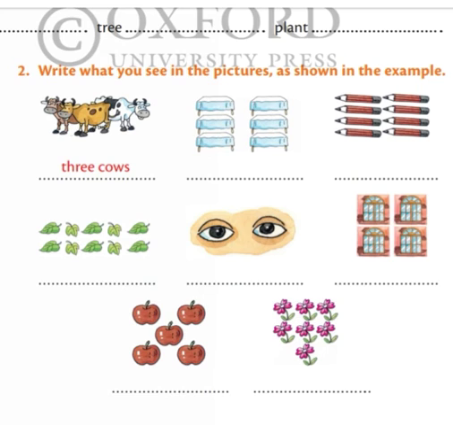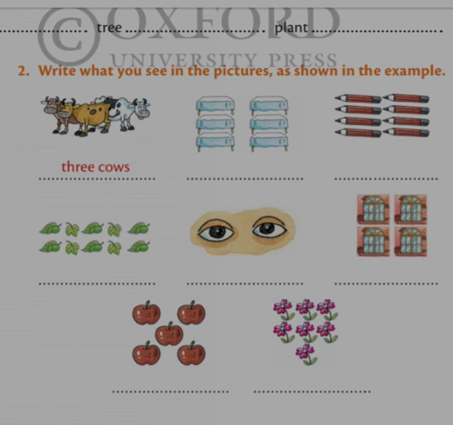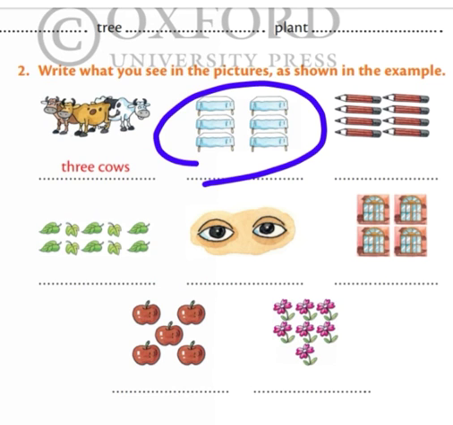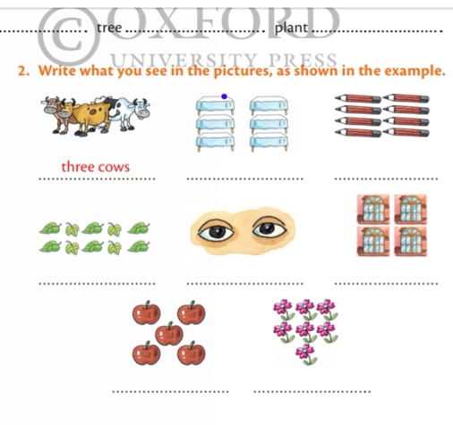What is this? This is a bed. Yes, what are these? These are tables. So let's count how many tables there are. 1, 2, 3, 4, 5, 6. So you have to write here 6 tables. Okay, 6 tables, not table, because these are more than one.